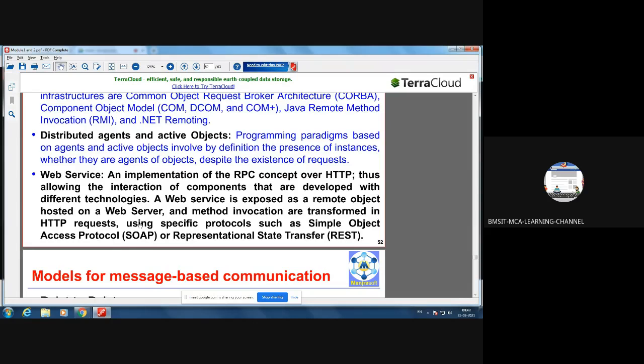A web service is exposed as a remote object hosted on a web server, and method invocations are transformed into HTTP requests using specific protocols such as the SOAP protocol and REST protocol. SOAP we have already told, simple object access protocol, and REST means representational state transfer. Now there is a very high demand for people who can implement REST, SOAP and REST protocols.